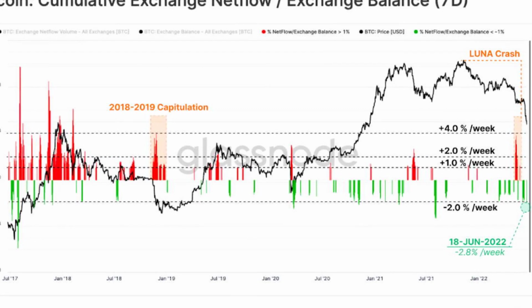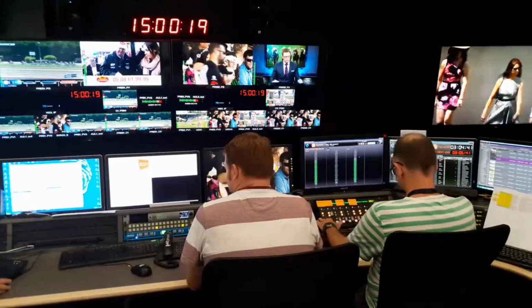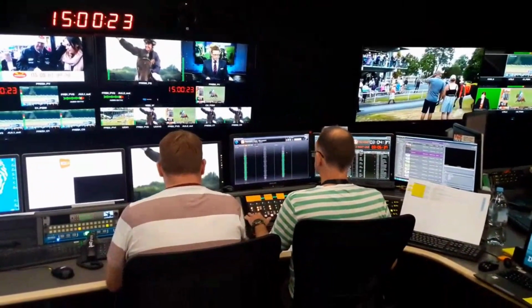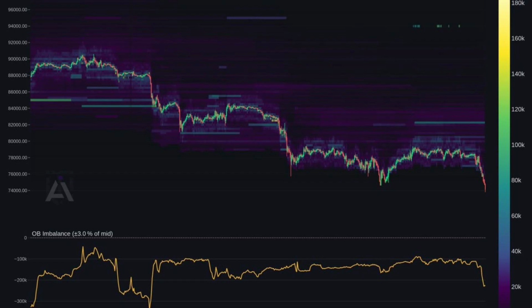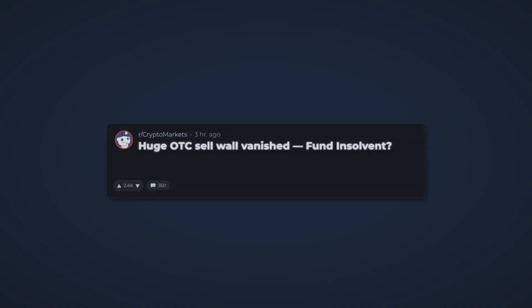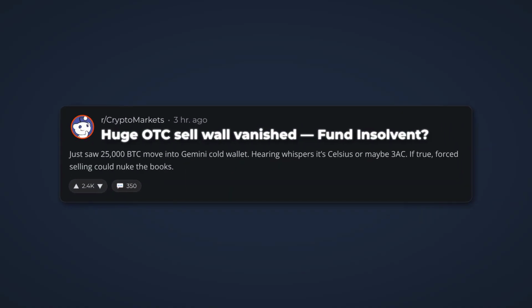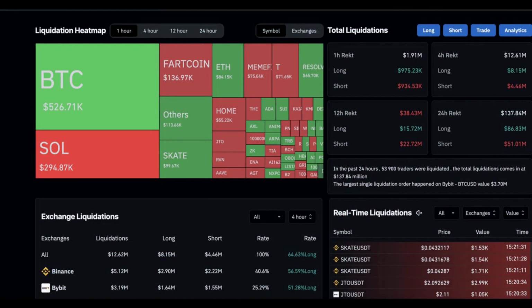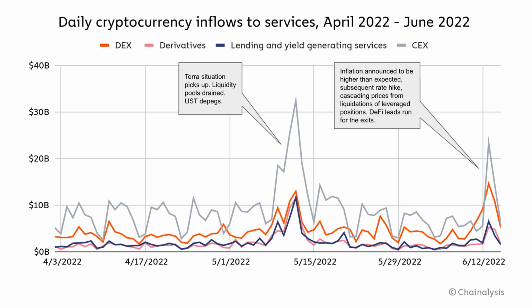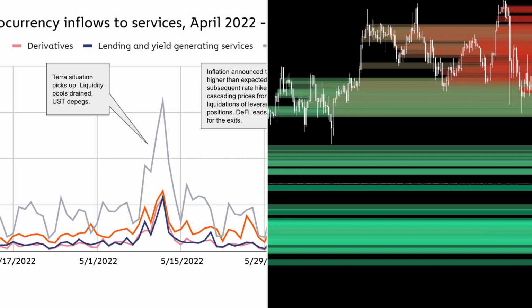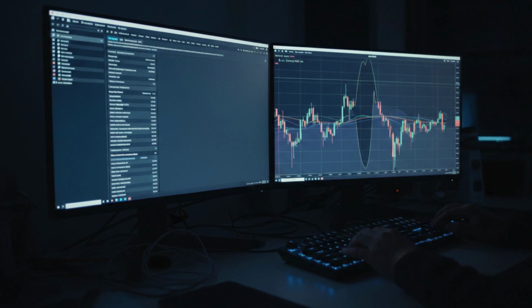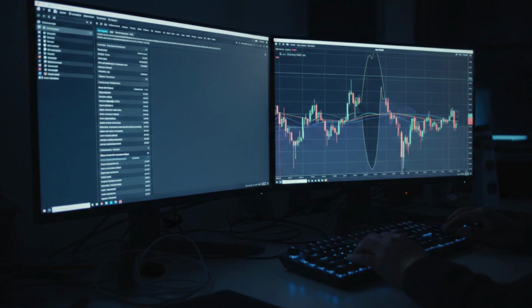On-chain data from Glassnode later confirmed the inflow, but the move itself unfolded in silence. No rumors, no breaking news, only a sudden vacuum in liquidity. By the time social media speculated about insolvency or forced selling, the damage was already done. This was not a cascade triggered by derivatives or leverage. It was a flow-driven move, set off by a single actor who never appeared in the narrative, leaving only a trace on the blockchain and a void on the chart.